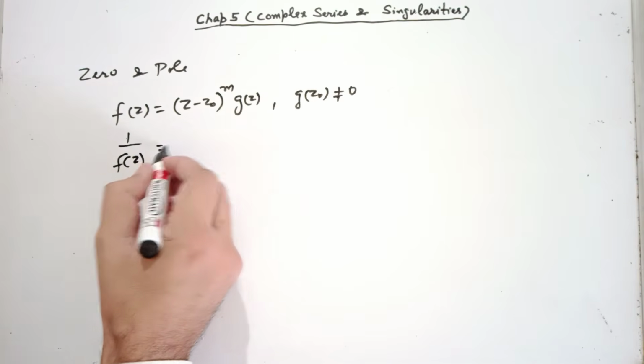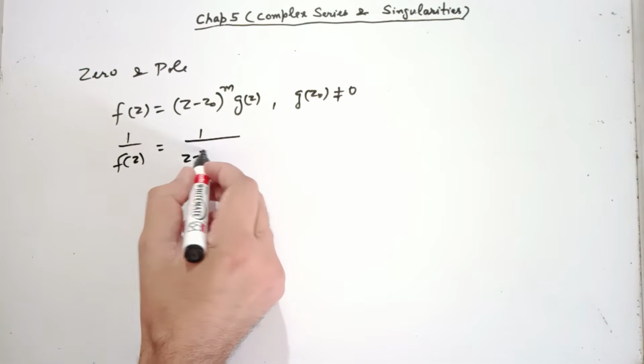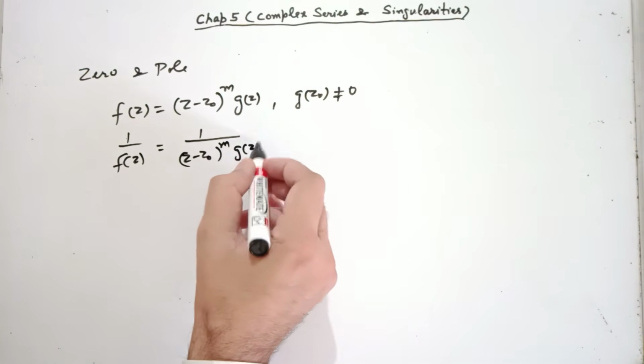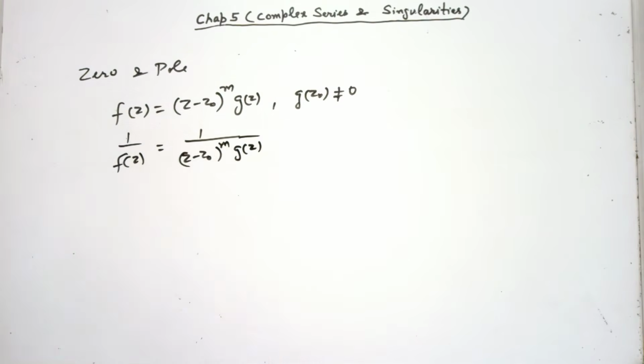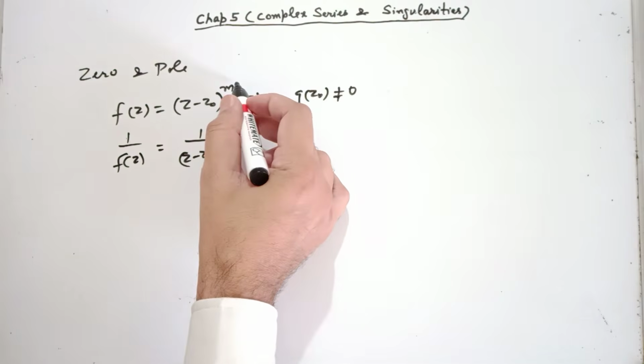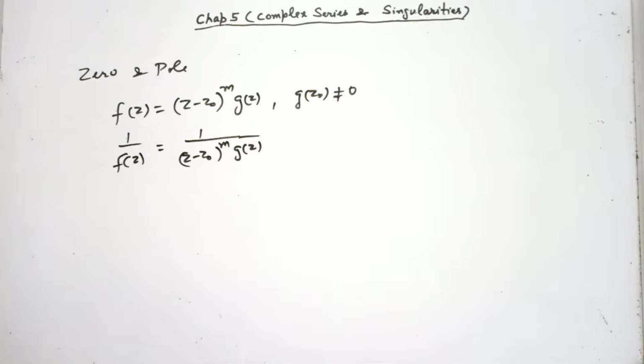If I write 1 over f(z), then what is it? This is also analytic everywhere except z0. But now z0 is a pole of order m, isn't it? So if z0 is a 0 of order m for f(z), then for 1 over f(z), it is a pole of order m. This is the connection. It's clear.